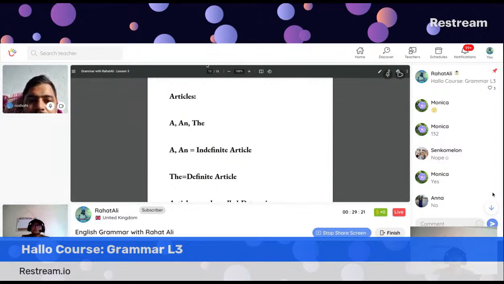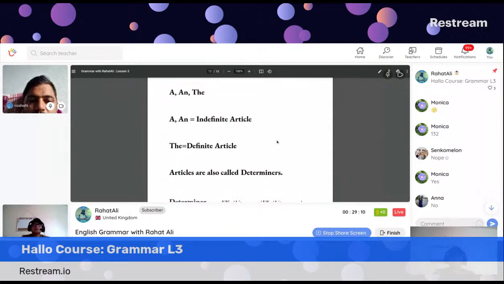We use a and an as indefinite articles, and the is the definite article. In English grammar, you will find in many English books, these articles are sometimes called determiners.